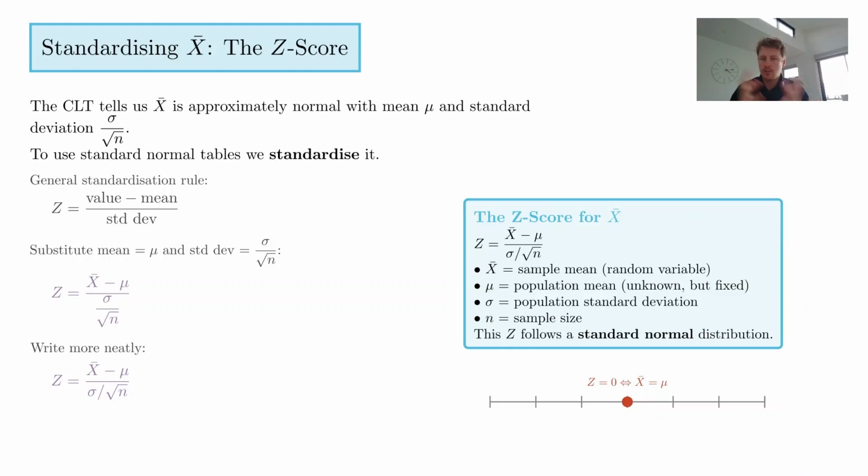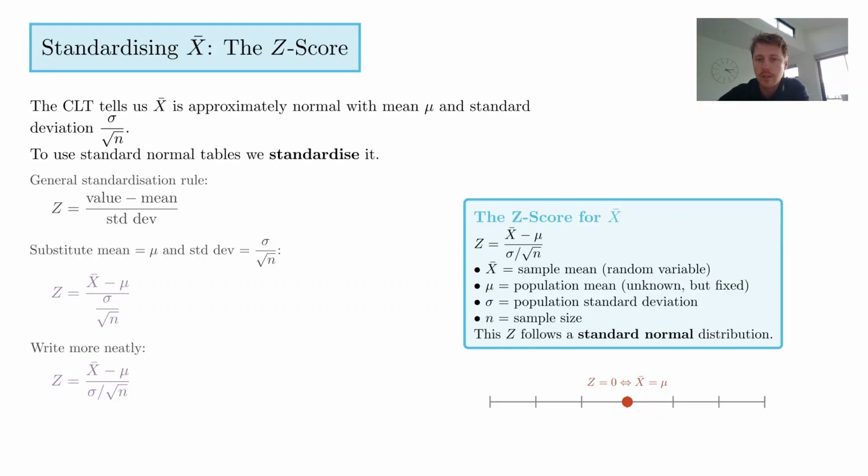All right, so let's step through this idea of the z-score. The central limit theorem tells us that the distribution of the sample mean is approximately normal with a mean of mu and a standard deviation of sigma on the square root of n, which is what we spoke about. To use standard normal tables, we standardize using this general rule: Z, your z-score, is equal to the value minus the mean, over the standard deviation.